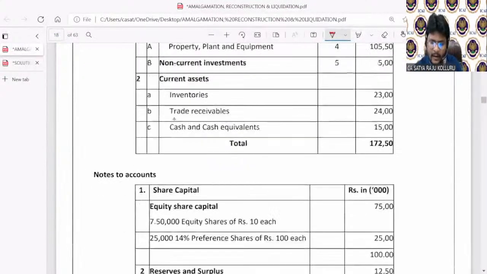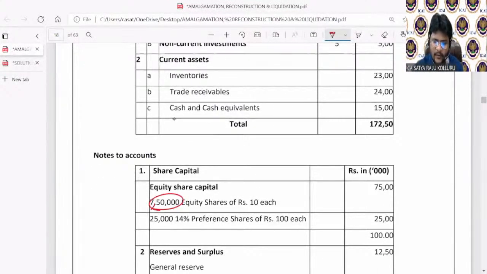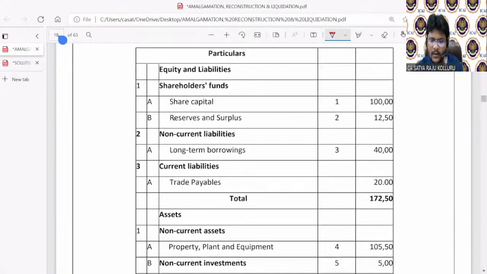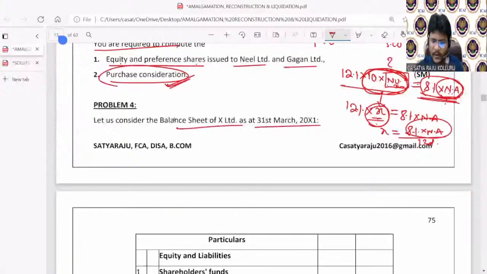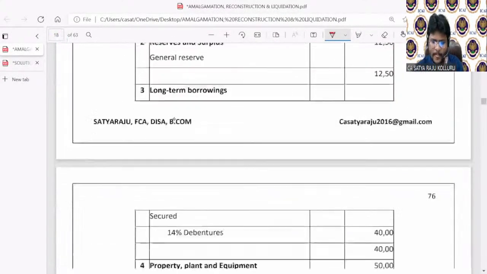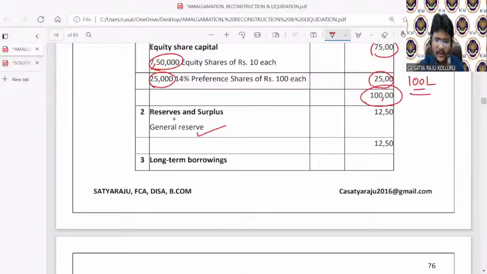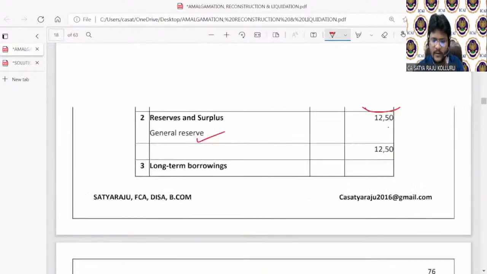Share capital is given. In share capital, 7,50,000 equity shares are there, which are at 75 lakhs. 25,000 14% preference shares of 100 each, which is 25 lakhs. So the total is 100 lakhs, or 1 crore. Next, reserves and surplus is 12,50,000. Rupees in thousands is missing here. Under reserves and surplus, only general reserve is there, which is 2,50,000. And under long-term borrowings, 14% debentures are there.